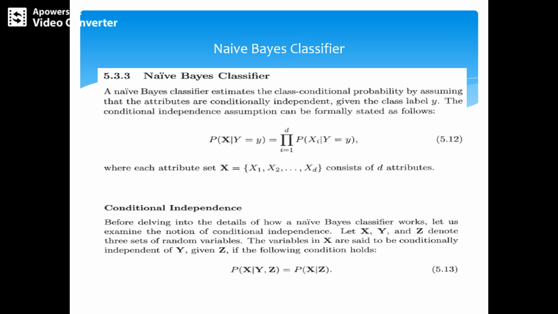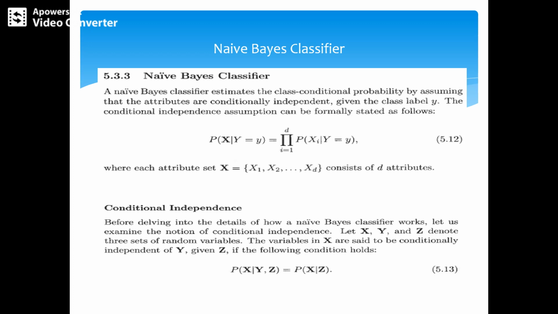Another important topic in Bayesian classification is the Naive Bayes classifier. A Naive Bayes classifier estimates the class conditional probability by assuming that the attributes are conditionally independent, given the class label y.